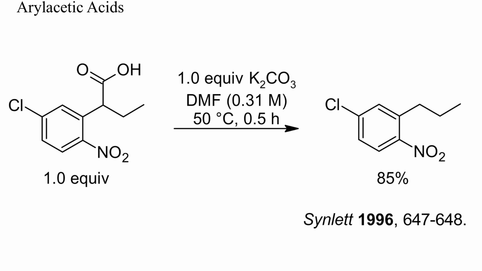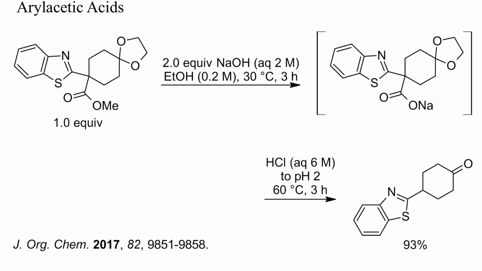Some acids can decarboxylate both under acidic or alkaline conditions. Here, the potassium salt of a nitrophenyl acetic acid decarboxylated completely by stirring in DMF at 50°C for half an hour. Here, a benzothiazolyl acetic acid was decarboxylated by heating with hydrochloric acid and ethanol to 60°C for 3 hours. Thus, also electron-rich aryl acetic acids may lose carbon dioxide upon warming.